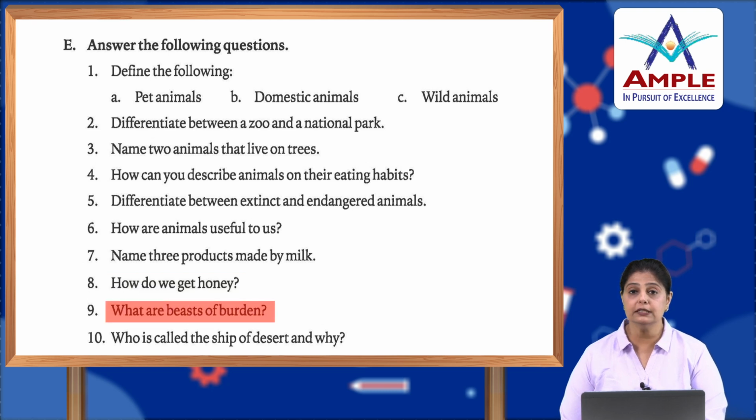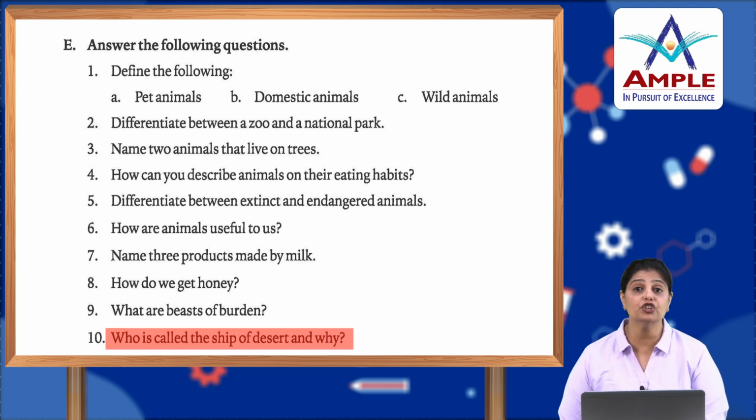What are beasts of burden? The animals that help to carry the loads in the farms, okay, or that help the people, the human beings, to carry loads, are called the beasts of burden, okay. And who is called the ship of the desert and why? Camel is known as the ship of the desert. It helps people to move from one place to another in the desert, okay, and it is known as the ship of the desert because it can go without food and water for days together from one place to another, okay.